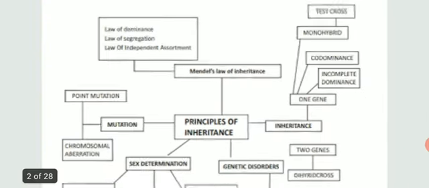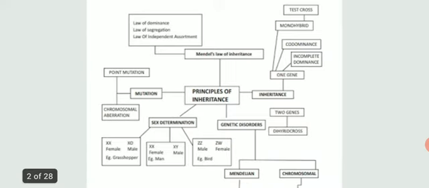So in Principles of Inheritance, we are first of all talking about Mendel's law of inheritance. Gregor Mendel was the very first scientist who took over the concept of mathematical logical analysis, that he described the proportion and the percentage of gene transfer from one generation to another. He proposed three laws under it: law of dominance, segregation, and independent assortment.